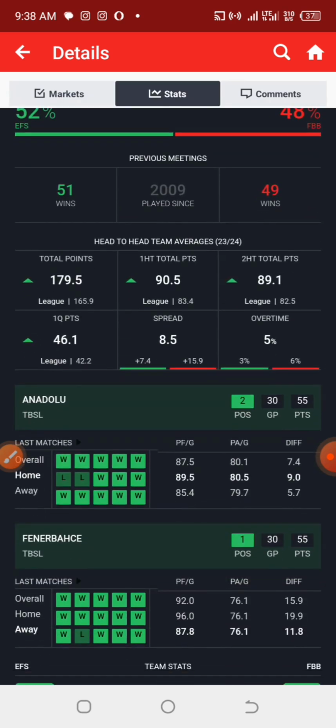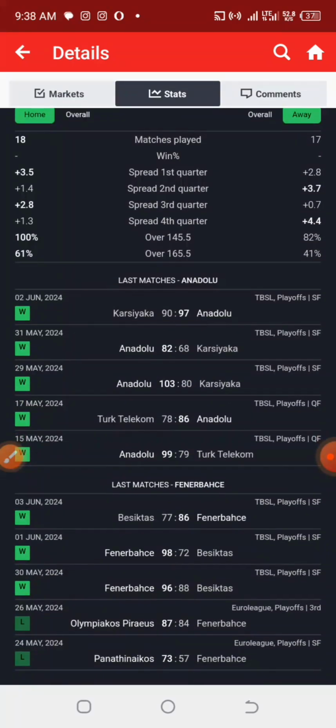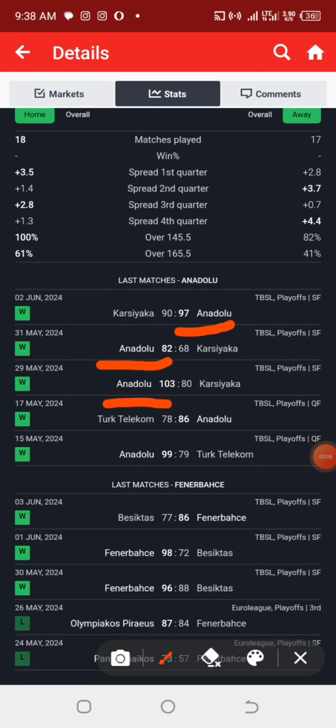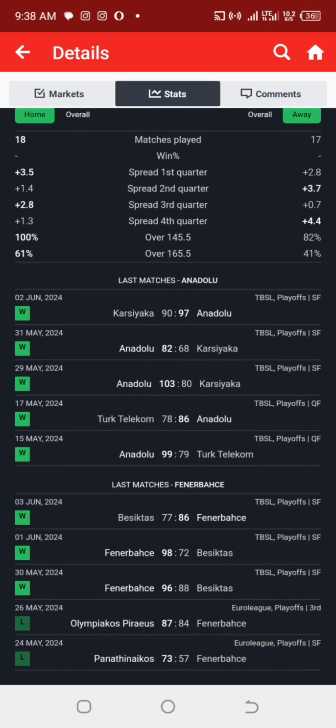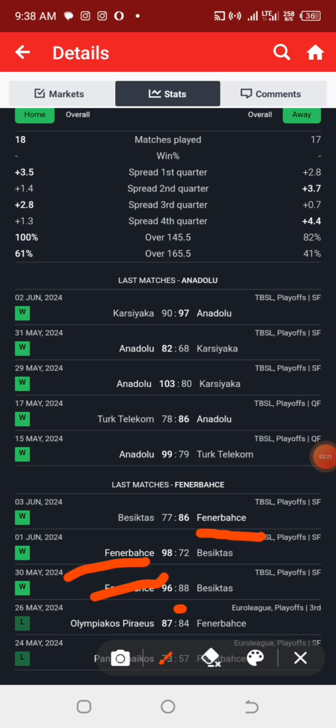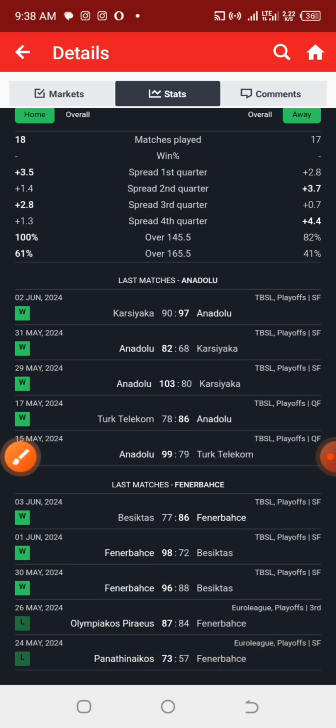In their head-to-head new, that is where we get their last previous games with other teams, and we observe the range of points they've been having. Most times, the home team's lowest points are around 82, and the away team, which is Fenerbahce, has a lowest points range around 57. I think this one is under the Euro League.